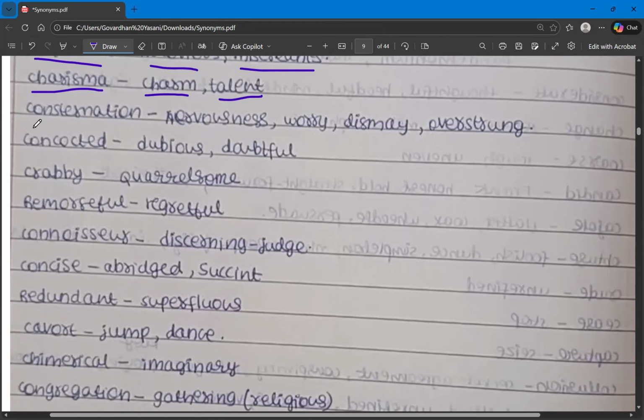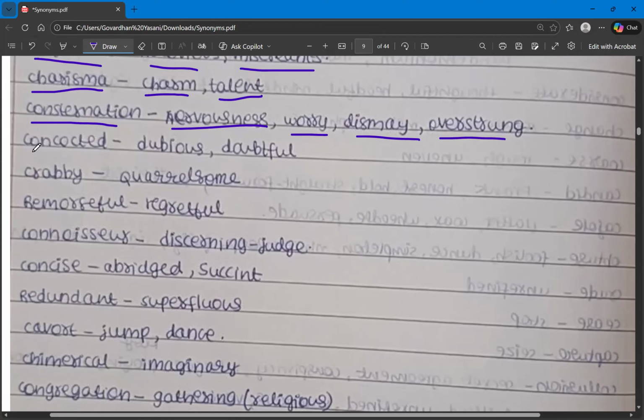And then we have consternation. Oh, please don't confuse it with constipation. So constipation is different from consternation. So the synonyms are nervousness, worry, dismay, and overstrung. So these are the synonyms. Let's go through them once again. The synonyms of consternation are nervousness, worry, dismay, and overstrung.